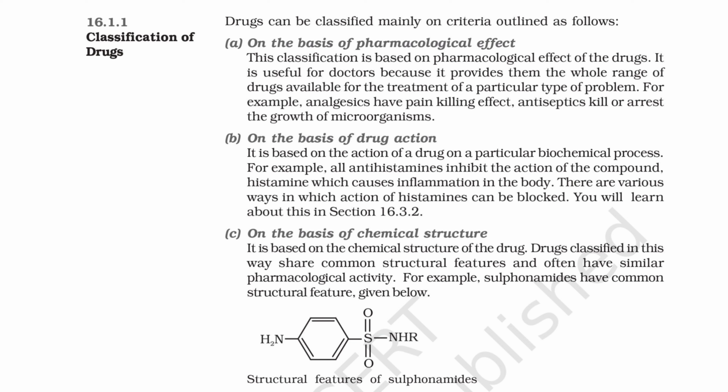B. On the basis of drug action. It is based on the action of a drug on a particular biochemical process. For example, all antihistamines inhibit the action of the compound, histamine, which causes inflammation in the body. There are various ways in which action of histamines can be blocked.